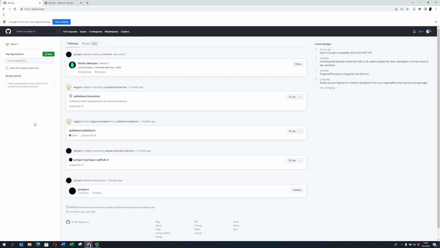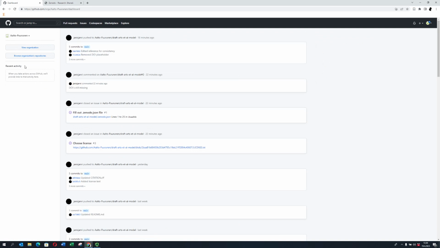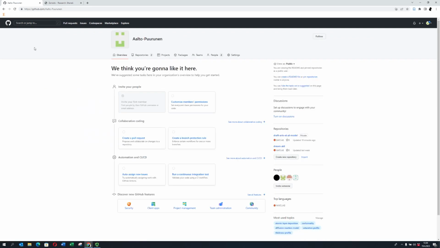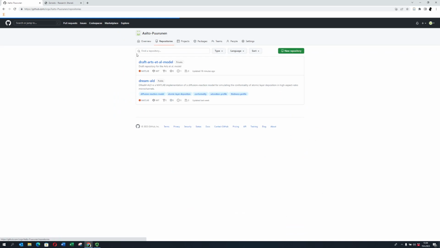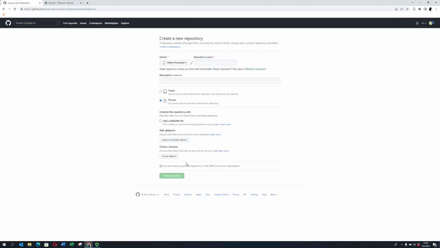All right, so I would recommend maybe we first create the new target repository. So maybe we can go to our organization. I need to find it somewhere here. There, and then view organization, and then repositories, and new repository. All right, then we can give the information.